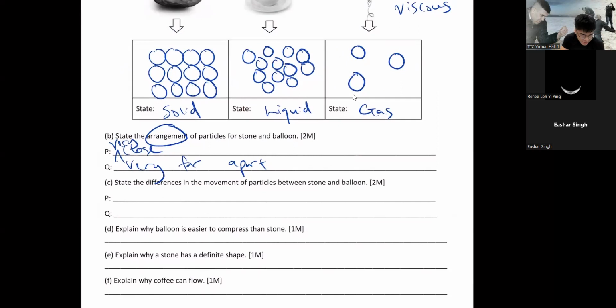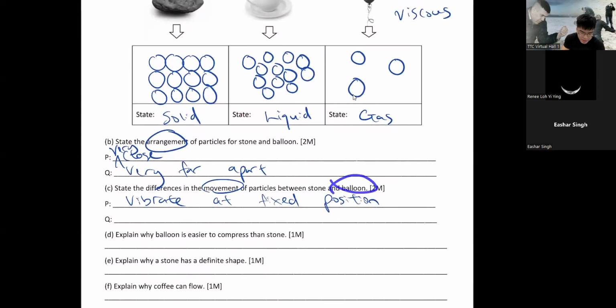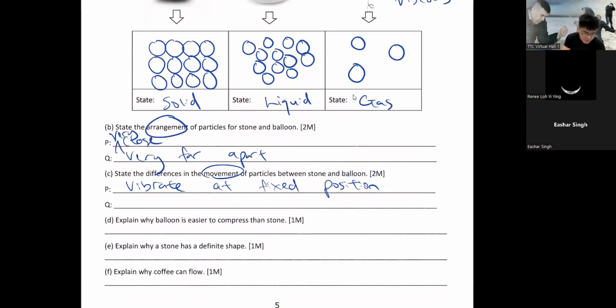And then C, state the difference in the movement. Okay, now they want the movement. So is solid moving? No, they just vibrate at fixed position. So they are not running everywhere. They just vibrate. They don't flow. Whereas for stone and balloon, okay. All right, so balloon, they move